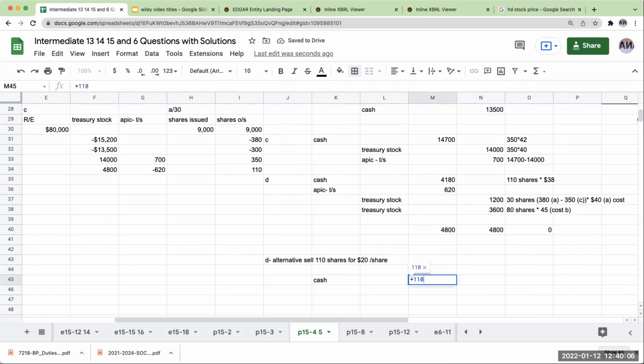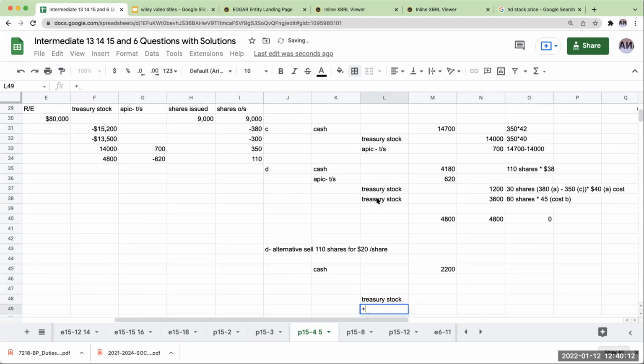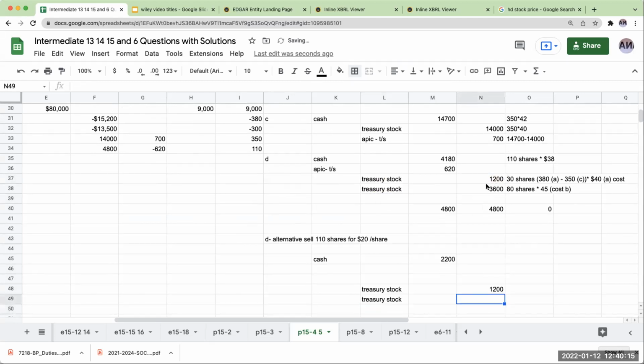If I take 110 times 20, I get 2,200. The amount of the treasury stock over here isn't going to change because I'm going to be doing this at cost. So this is going to be 110 at 20 per share. Again, this is not a part of the Wiley textbook. I'm just doing this to illustrate a point.